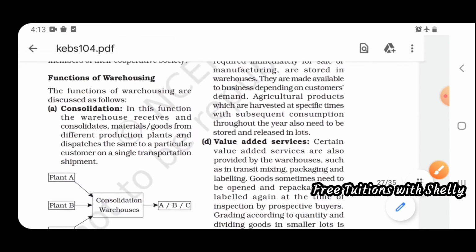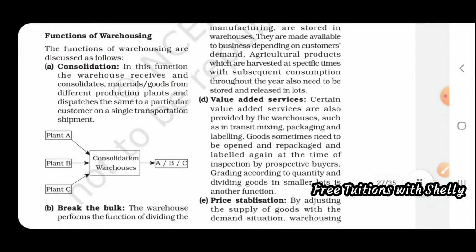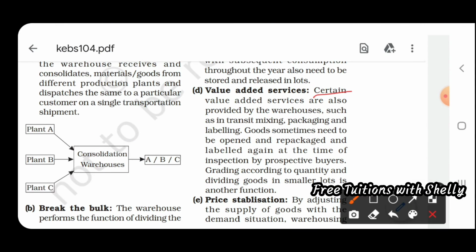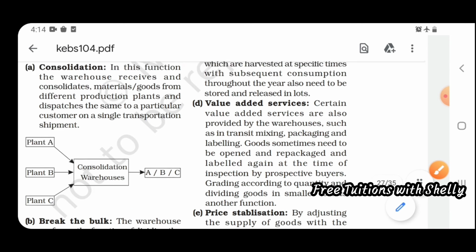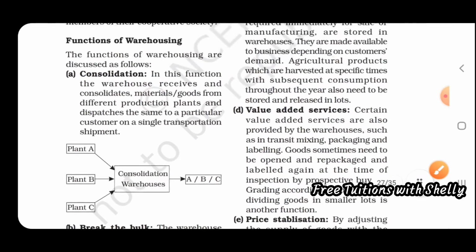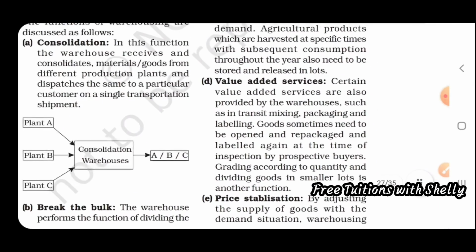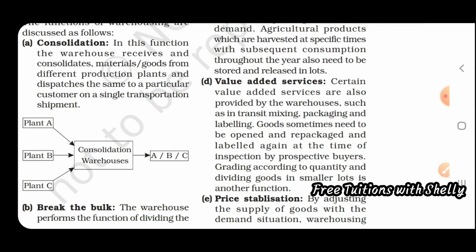The fourth one is value-added services. Certain value-added services are also provided by warehouses, such as transit mixing, packaging and labeling. These are also part of distribution. Goods have to be opened, repackaged and labeled again. Inspection has to take place. These are some services which take place in a warehouse. They check whether the goods are correctly packed or labeled. If some mistakes are there, they can change them.